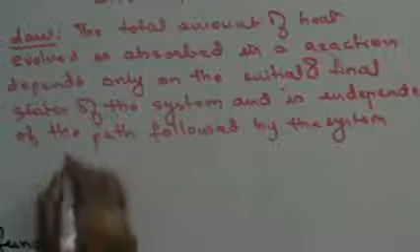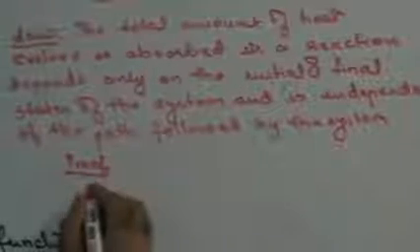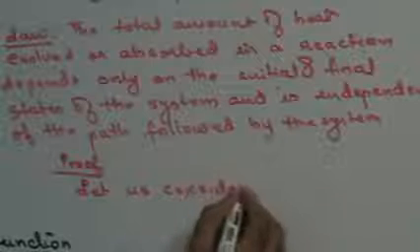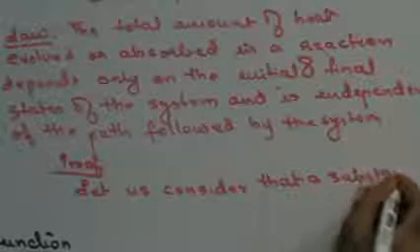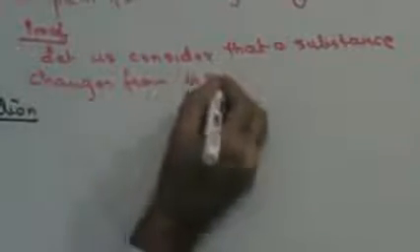Once you have Hess's law, let's see the experimental proof of Hess's law. That was the law. So let us consider that a substance changes from A to D in two different ways.